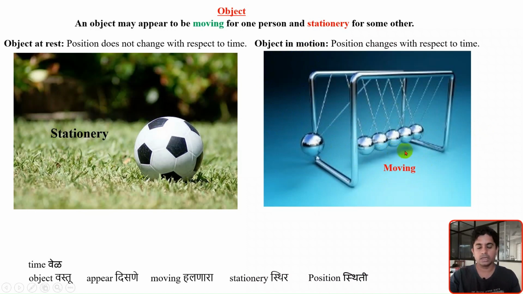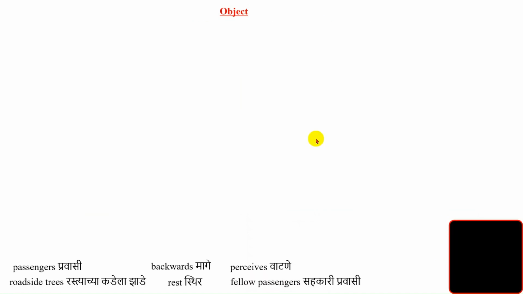So whenever the position changes with respect to time, that object is in motion or the object is moving. Whenever the position does not change, we will say that the object is stationary or at rest. And whenever the position changes with respect to time, we will say the object is in motion or moving.